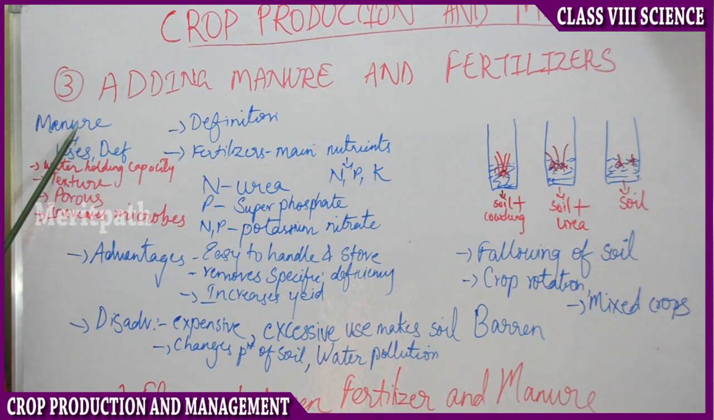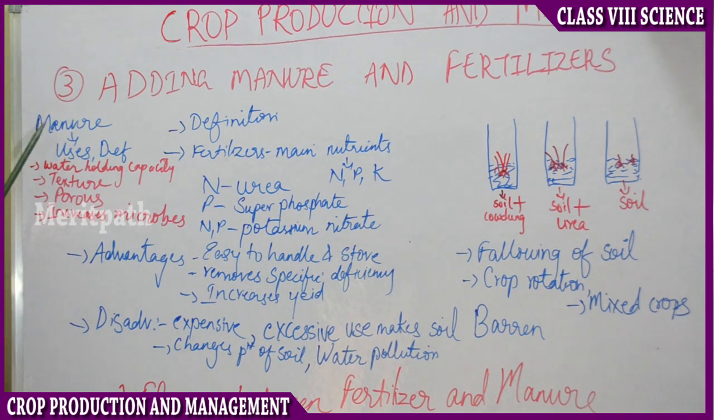which helps us add in as manure to the soil. It helps in increasing the yield of the soil. So the definition of manure is nothing but an organic substance made up of decomposed plants and animal products. Then what are the uses of manure?